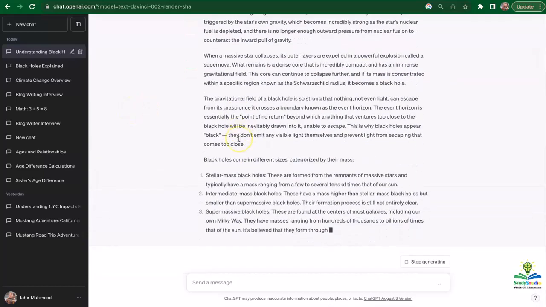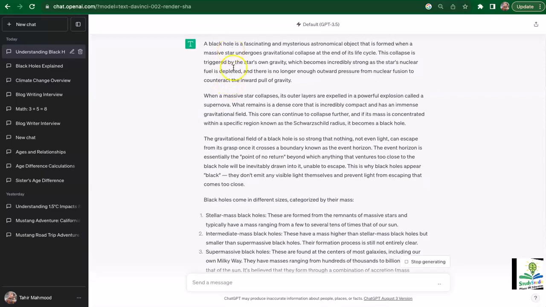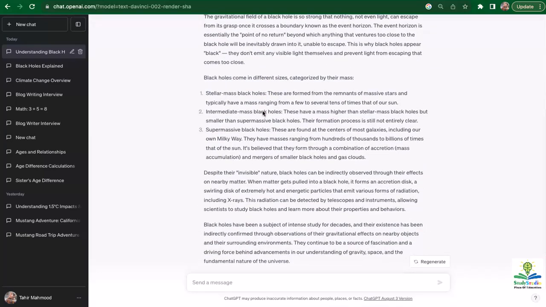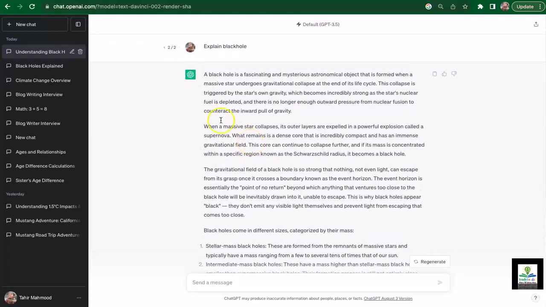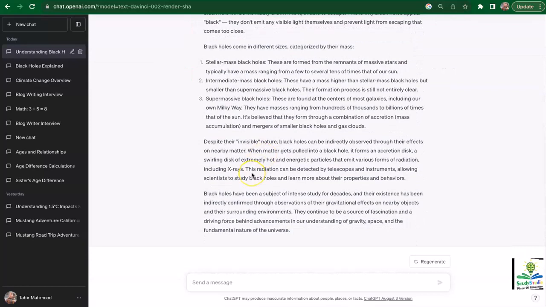And now it wrote a few paragraphs with a few sentences each, and then a bullet list of different sizes of black holes categorized by their mass. So it provides us a lot more explanation versus when we use the word define. So in this way, you can use powerful actionable verbs to truly understand the power of ChatGPT and how it can be used to define specific tasks.